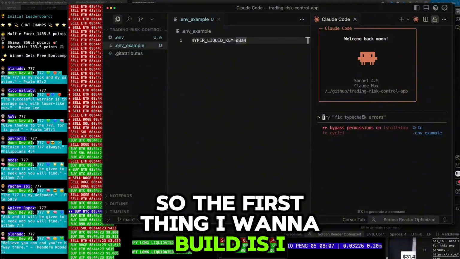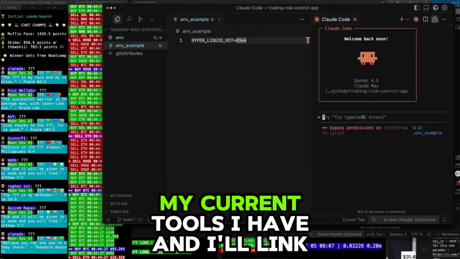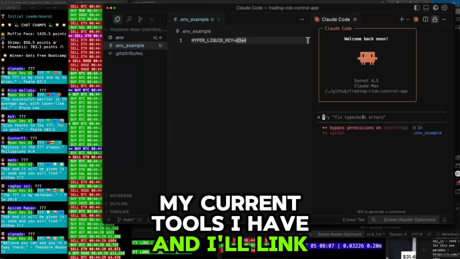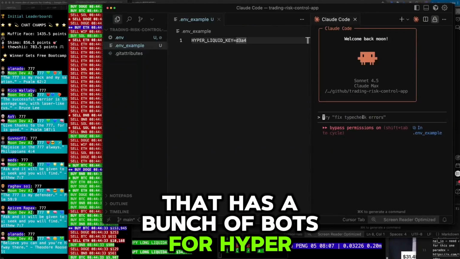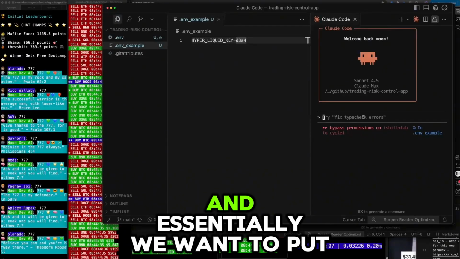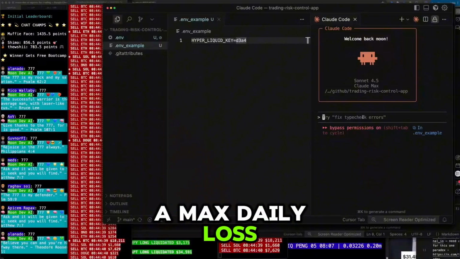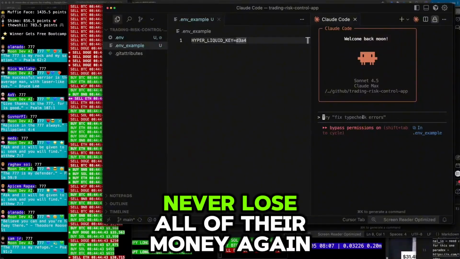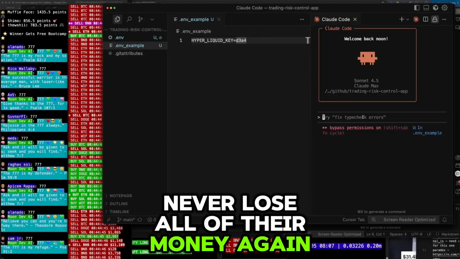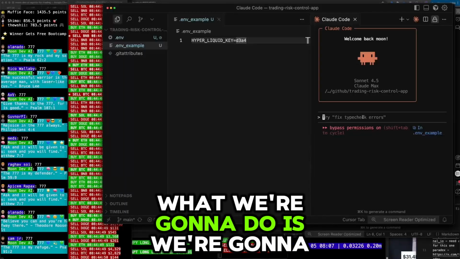So the first thing I want to build is I want to use my current tools I have, and I'll link you to a folder that has a bunch of bots for Hyperliquid. And essentially, we want to put a max daily loss. This will ensure that traders never lose all of their money again.